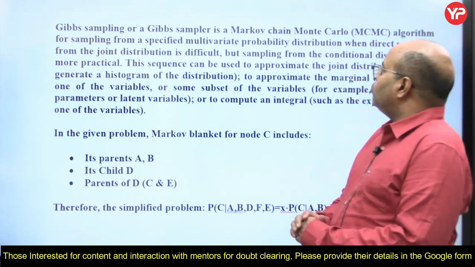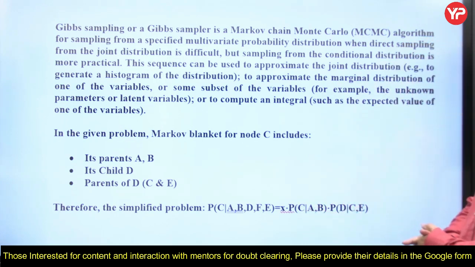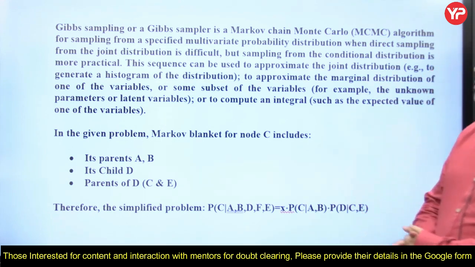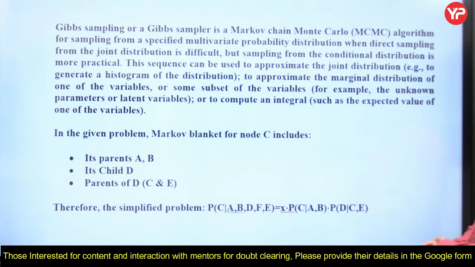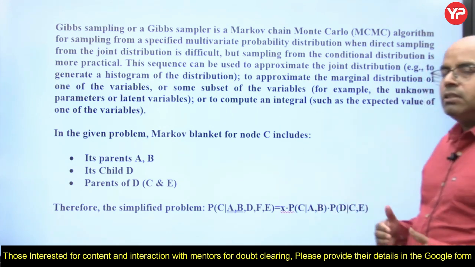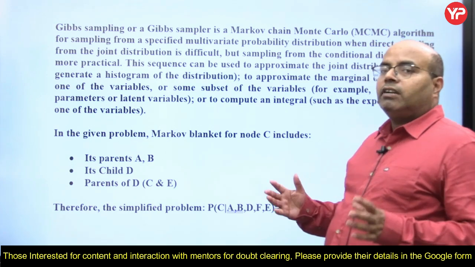This sequence can be used to approximate the joint distribution. It generates a histogram of the distribution to approximate the marginal distribution of one of the variables or some subset of the variables, for example, the unknown parameters or latent variables, or to compute integrals. So, this is the topic which is in GATE, approximate inference.